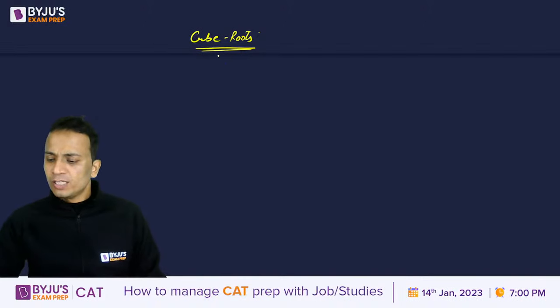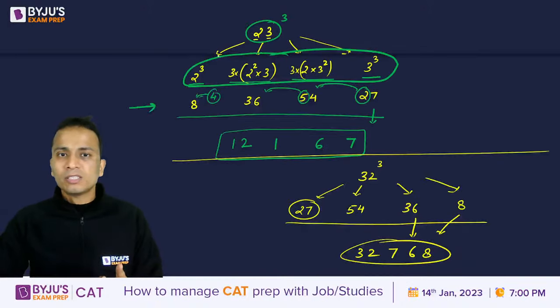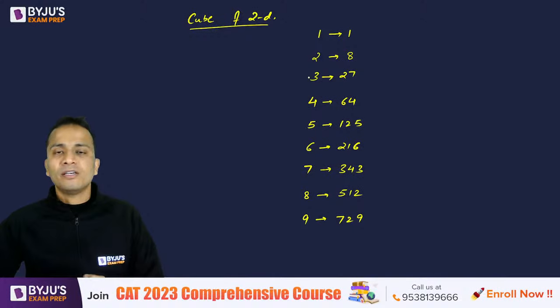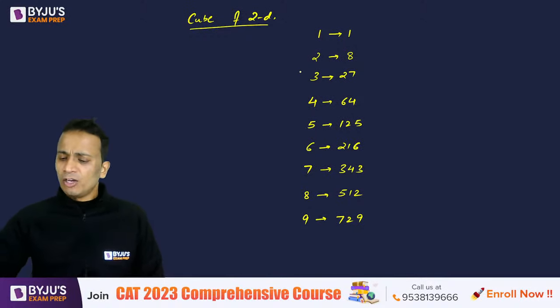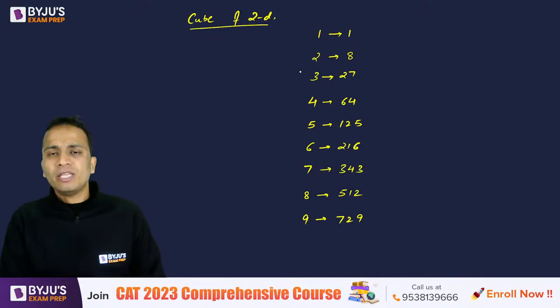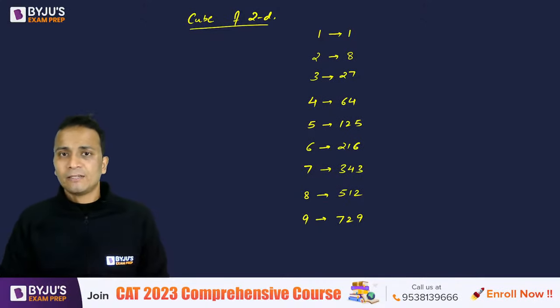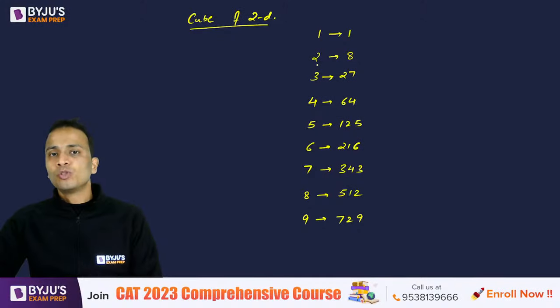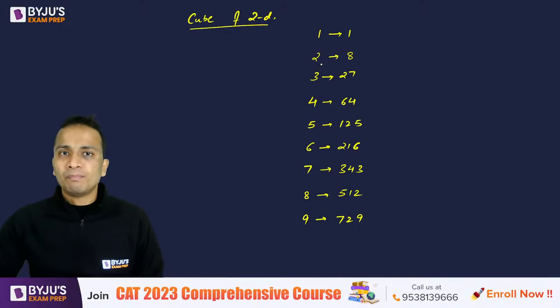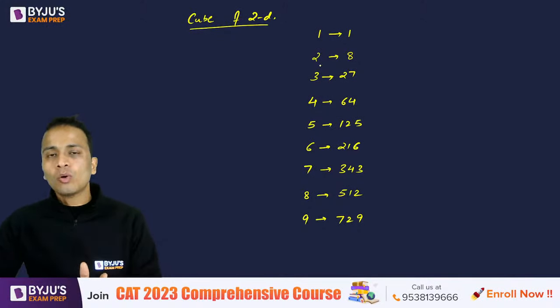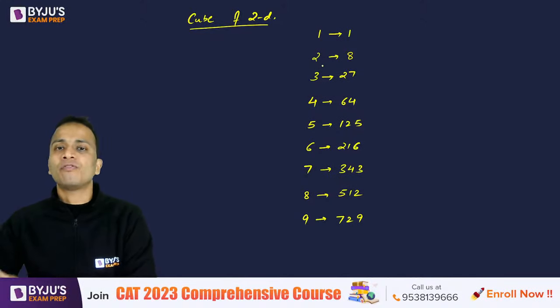Now, before this, I'll go back to the screen where I have written the cubes of the first 9 natural numbers. There is something peculiar about these numbers. Let us understand that. I have written the cubes of numbers starting from 1 up till 9, and look at the unit digits of these cubes.